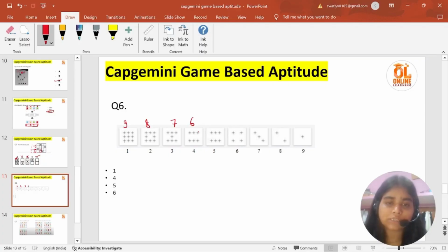We are having 6 plus symbols. We are again having 6 plus symbols. Then we are having 4, then 3, then 2, then 1. See, can you find the mistake? So this is the mistake. Here we should have 5 plus symbols.